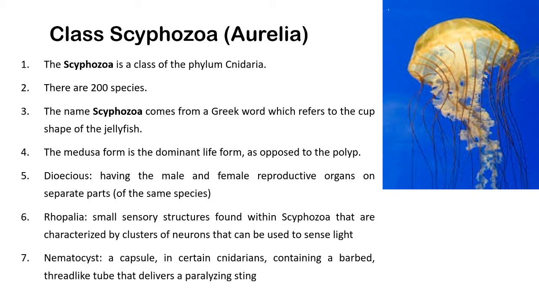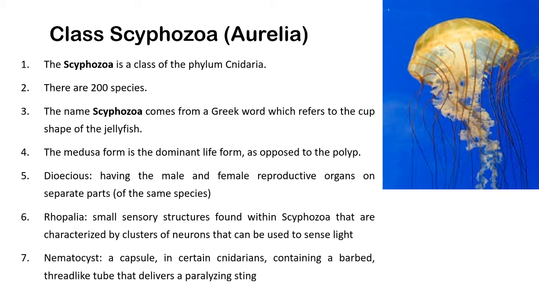As the name Scyphozoa is given, Scypho means cup-shaped body. The animals bearing a cup-shaped body or umbrella-shaped body are included in class Scyphozoa.